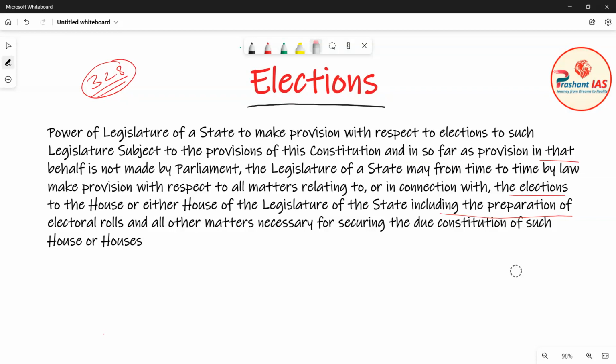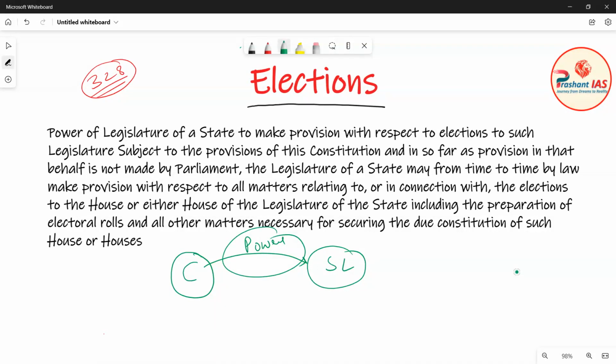Actually the language of our Constitution is very difficult to understand, but don't worry, I will explain it to you. This article is simply saying that the Constitution of India has conferred powers on the state legislature. Now what is that power? We know that all the states in India have a state legislative assembly, but only some states have a state legislative council.